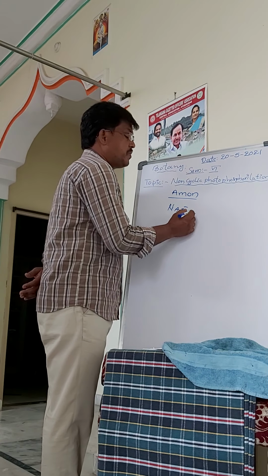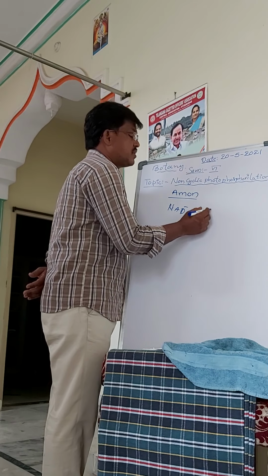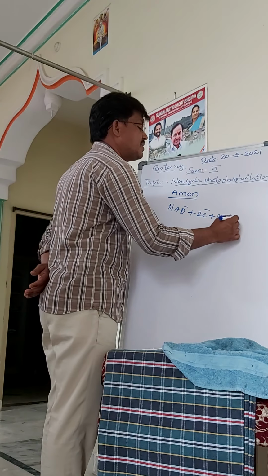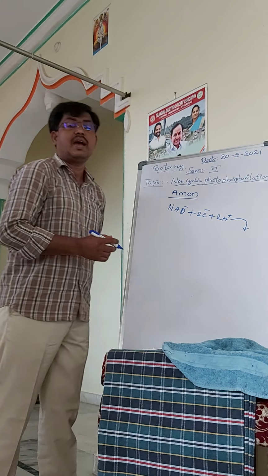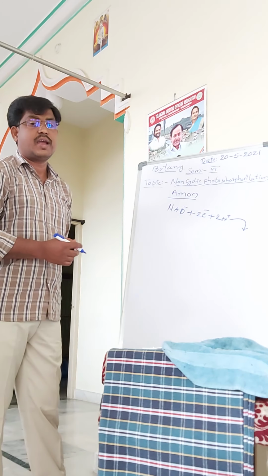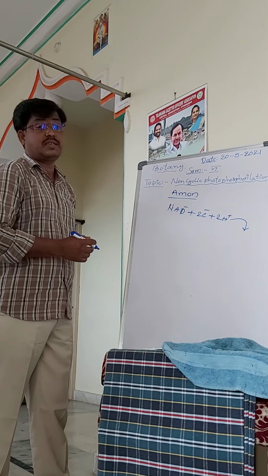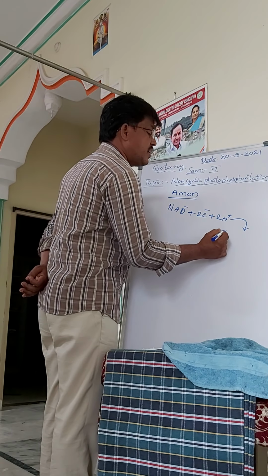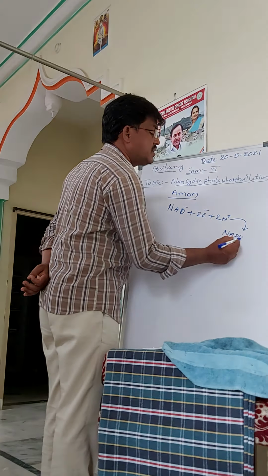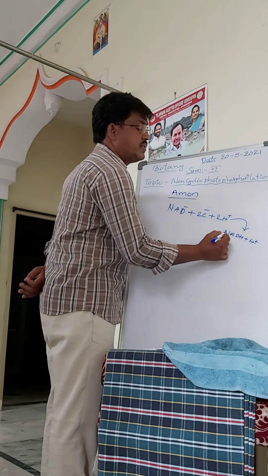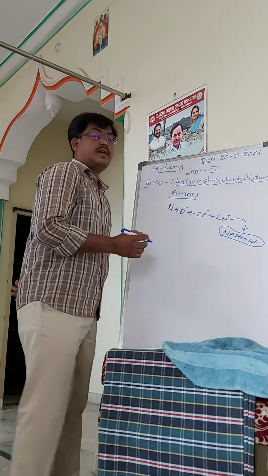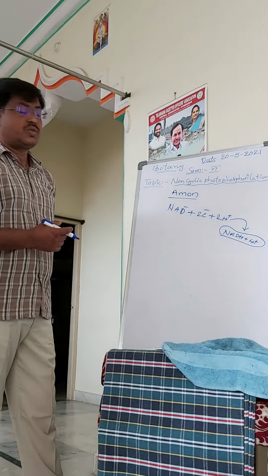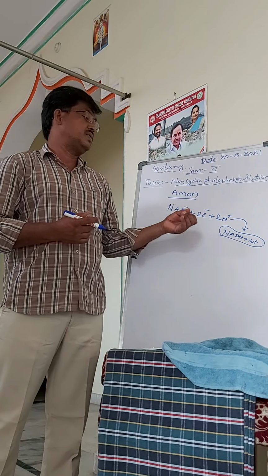So two electrons plus two protons, in the presence of NADP reductase, are immediately reduced to NADH plus H plus. So this reduced form is formed in this way.